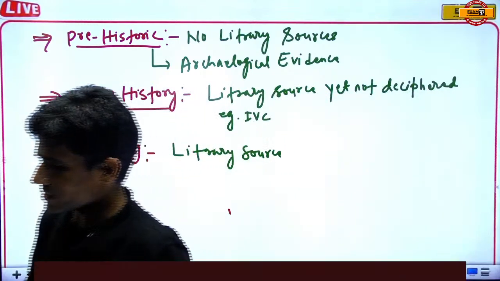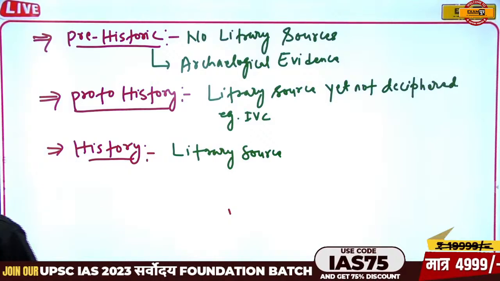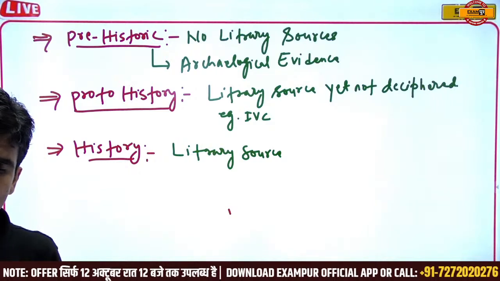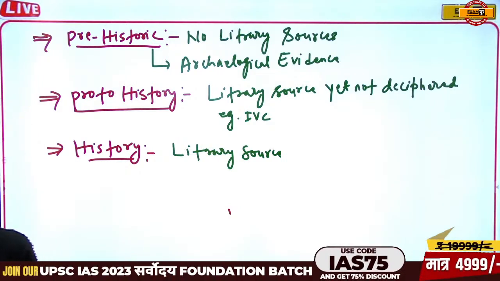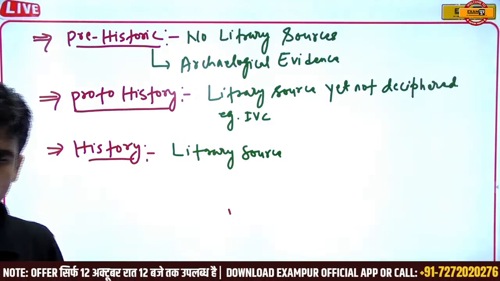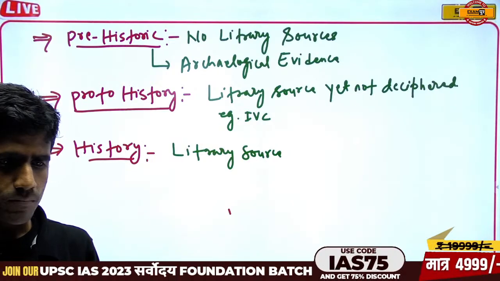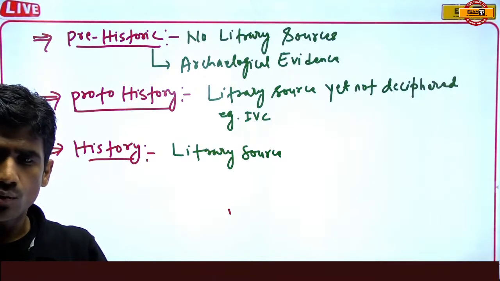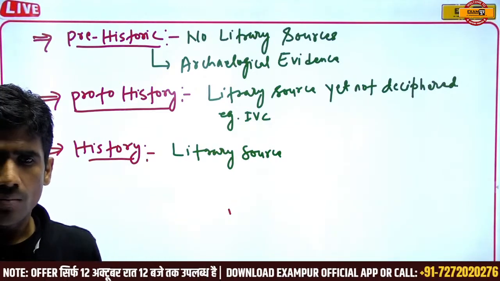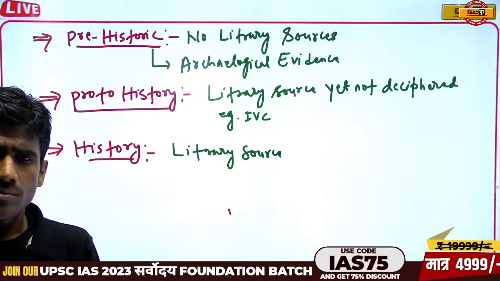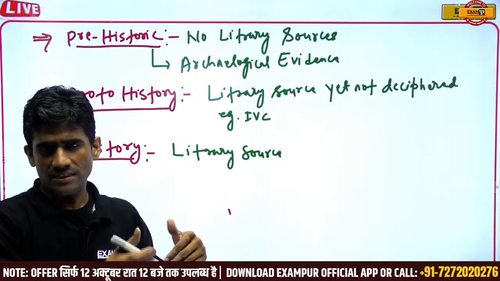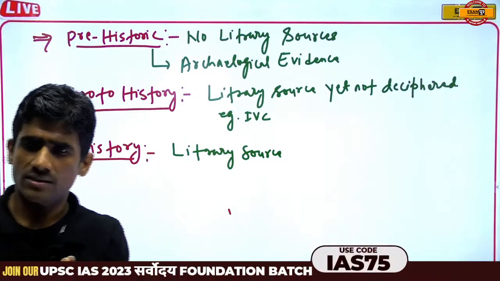I used the term court chronicles. Court chronicles means a record of events. Suppose right now we have the rule of the BJP government. Sometimes it organizes some event based on its party's interest, or other interests as well.